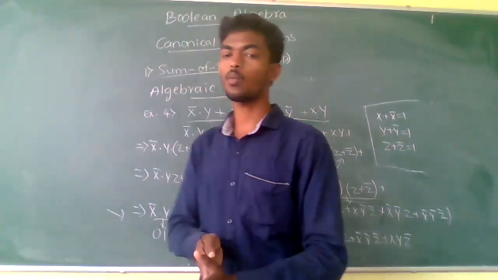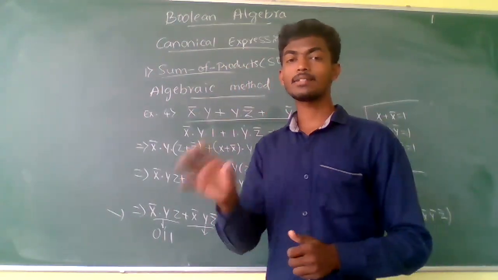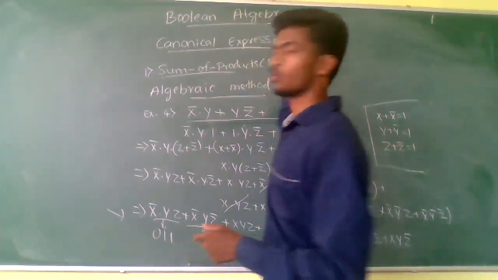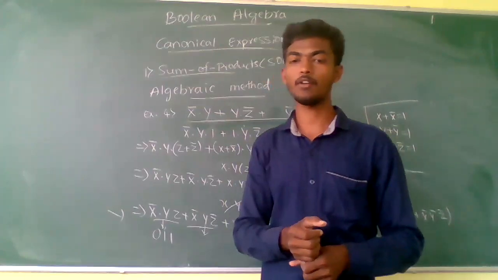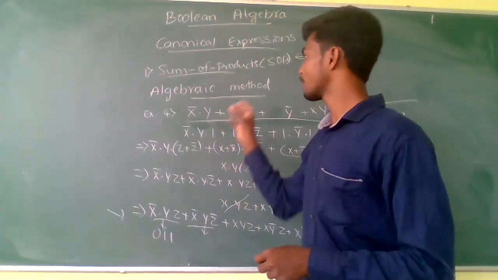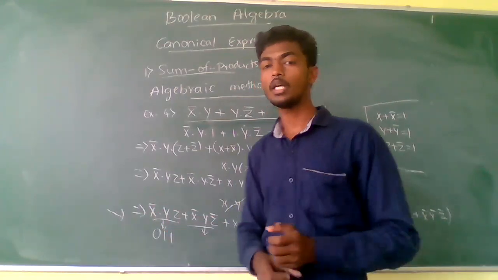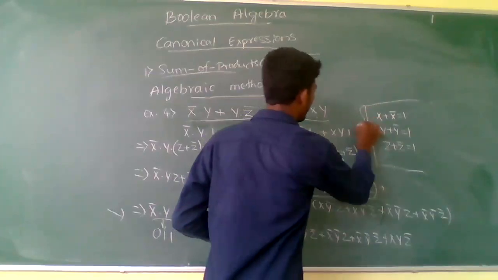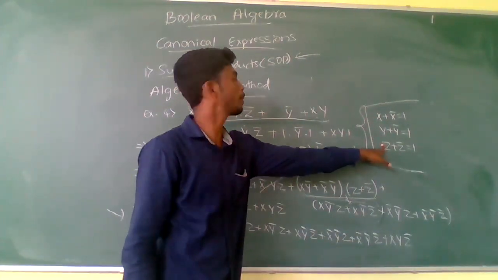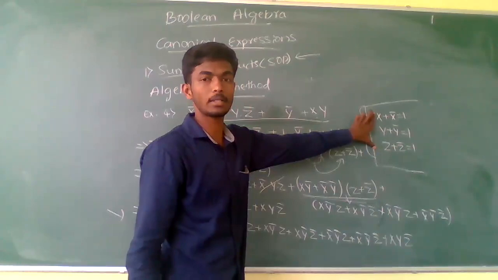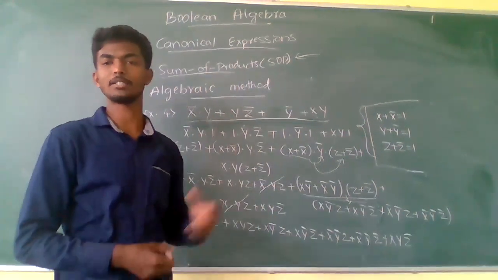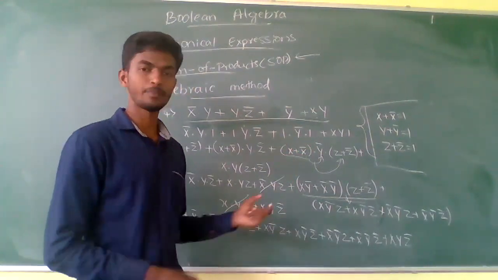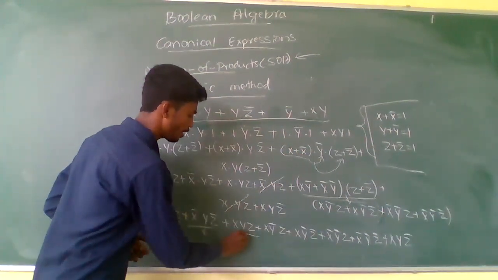This is the end of the topic, canonical expression in SOP, that is, sum of products. This seems too tough, but when you try this once at home, it will be very easy. If you understand or remember the basic Boolean postulates, you can easily solve by the algebraic method, and there is no problem in solving by the truth table method. So convert it to the shorthand method and send it to me.